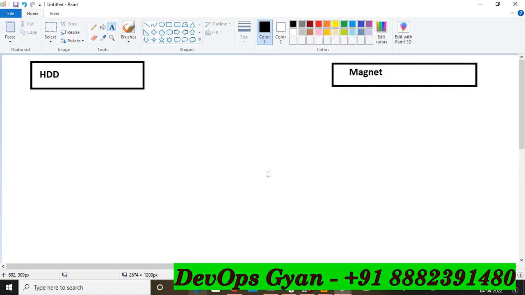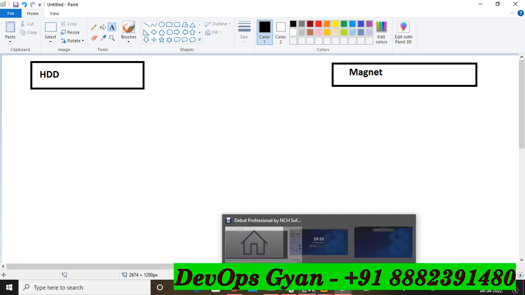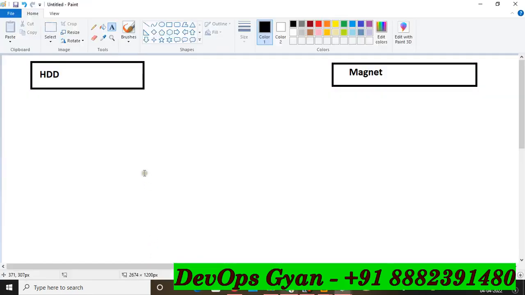Now let's see here. In this magnetic and hard disk, what is the minimum size and maximum size? In HDD and magnetic, there are two types of hard disk drive. Number one is cold HDD, SC1, and number two is throughput optimized HDD, ST1.